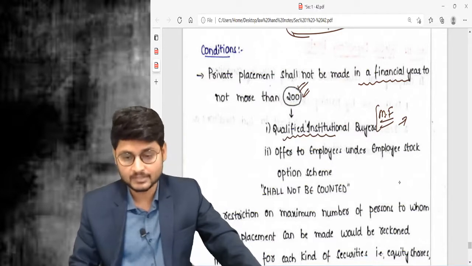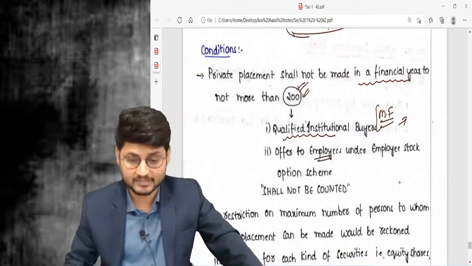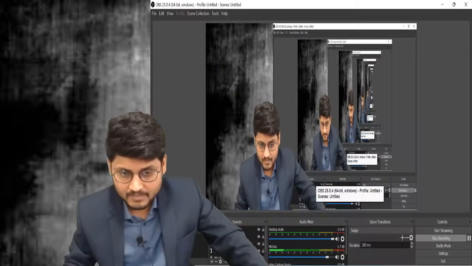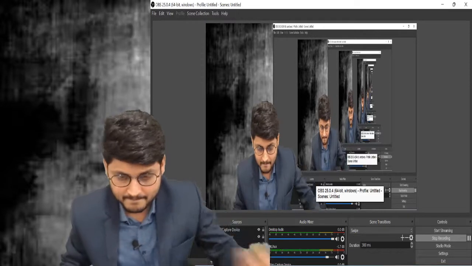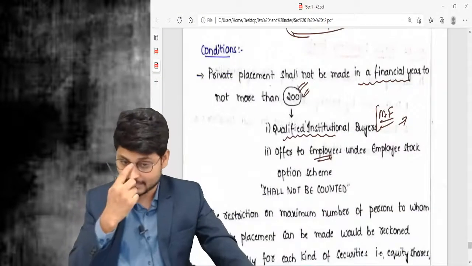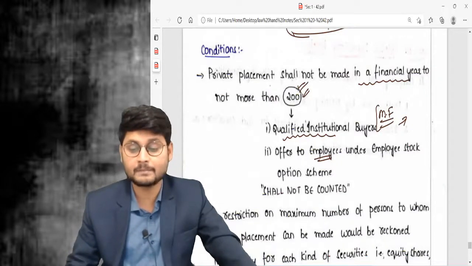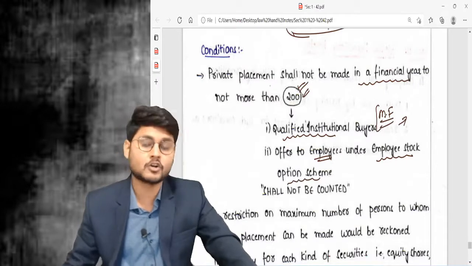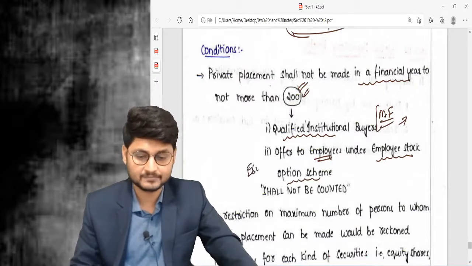Along with that, there are some employees who became shareholders by virtue of holding shares through the Employee Stock Option Scheme, ESOP.